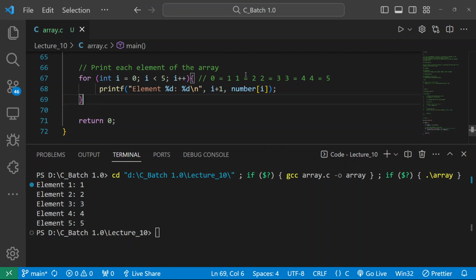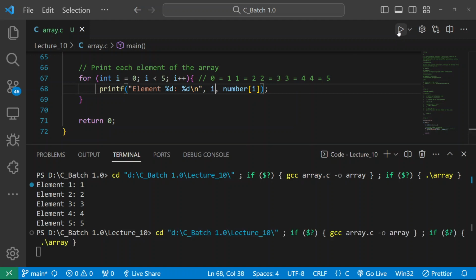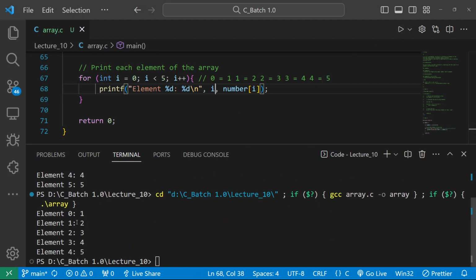Please focus here. Again, I am explaining this concept only where students make a lot of mistakes. Your indexing starts with zero. That's why I wrote i plus one, because the first element will be zero. So let me write only i and now see the output. What will we be getting? 0, 1, 2, 3, 4.